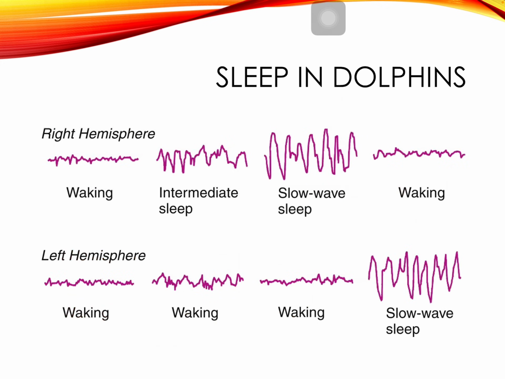And here's another really fun way to look at it at the same time. So here we have wake in the right hemisphere, wake in the left hemisphere. Now you start to see the right hemisphere enter the sleep stage. The left hemisphere is still awake. Now the right hemisphere has engaged in slow wave sleep. The left hemisphere is still awake, and then now the shift occurs. So now the left hemisphere is going to sleep and the right hemisphere is switched to being awake. So this is just allowing that dolphin to remain alert in the water at all times. At least one hemisphere is alert at all times.